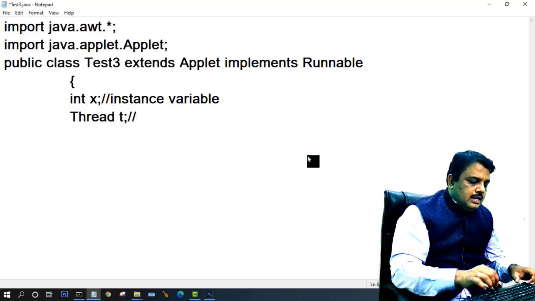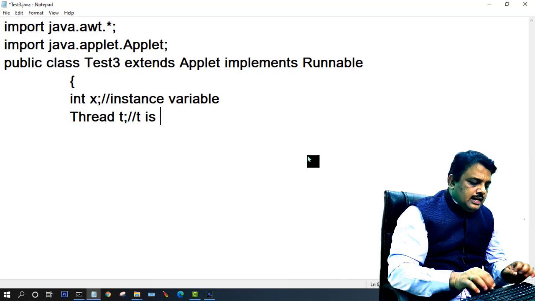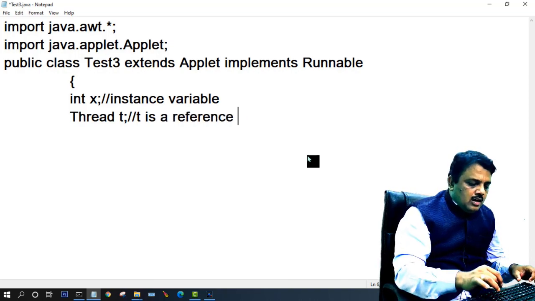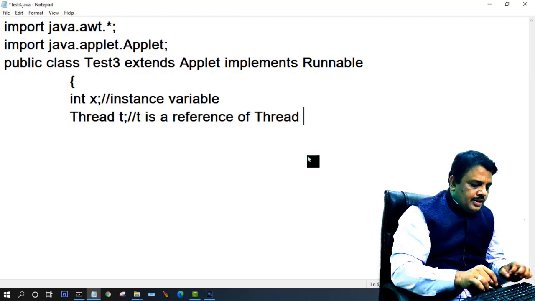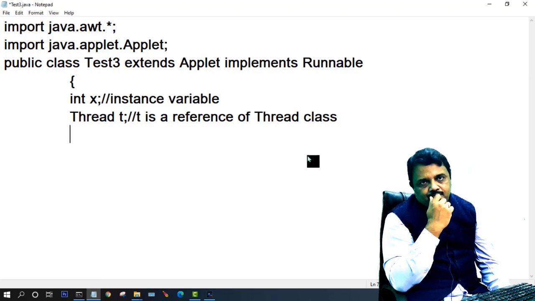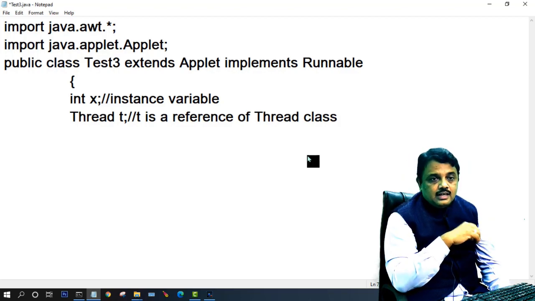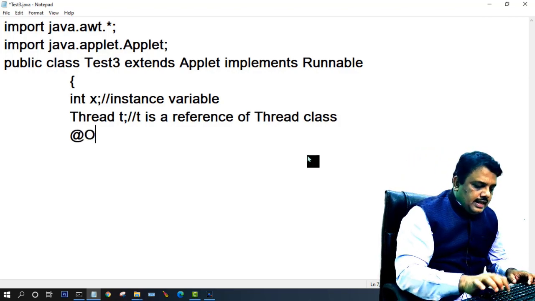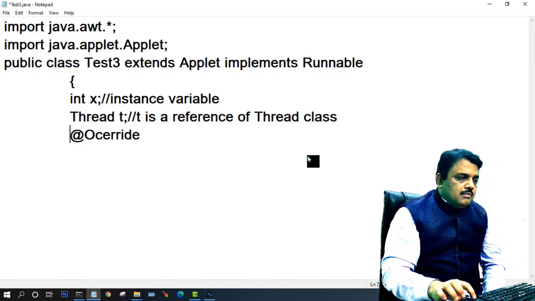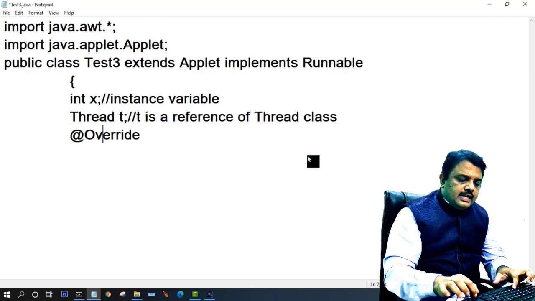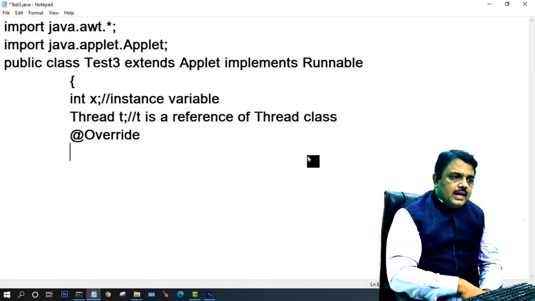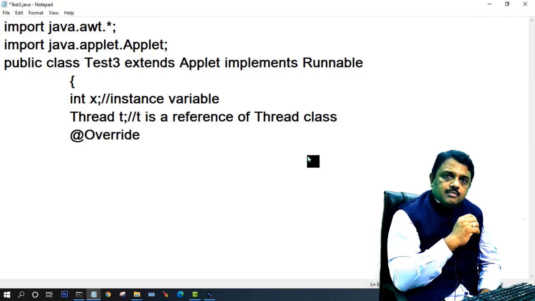You know that t is a reference of which class? That is the Thread class. It is also an instance variable in Java. Now you check, I just write @Override. You know that method overriding is only possible in case of inheritance. My class inherits from Applet and implements Runnable.